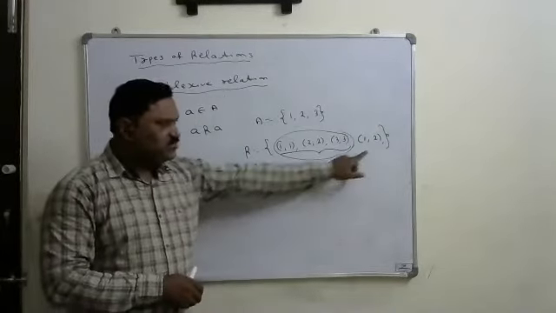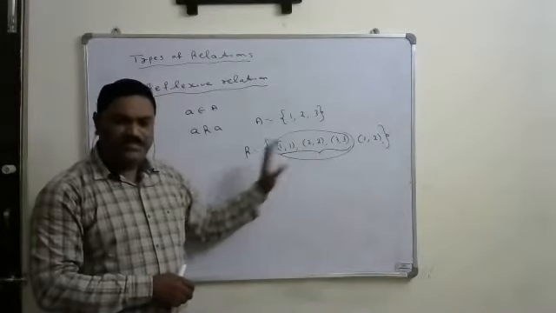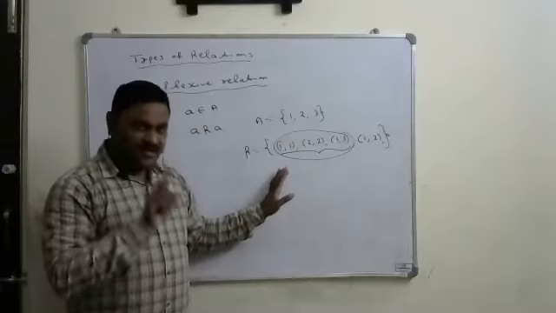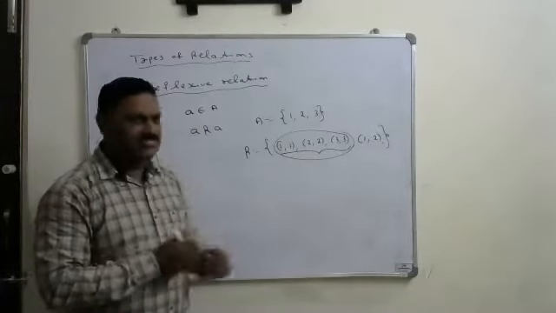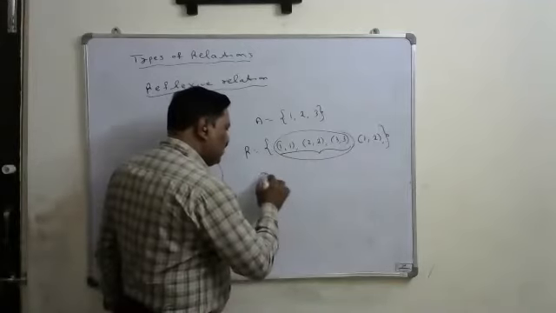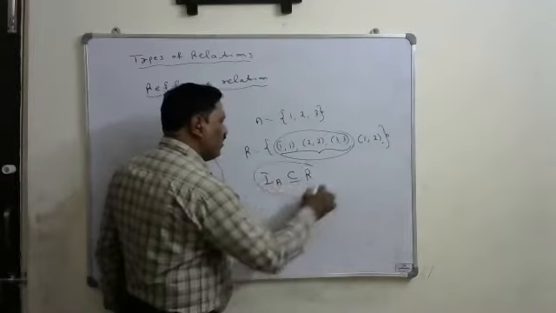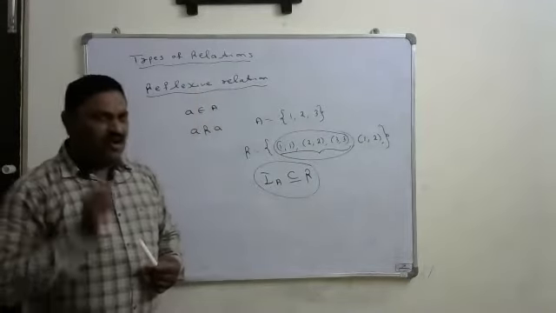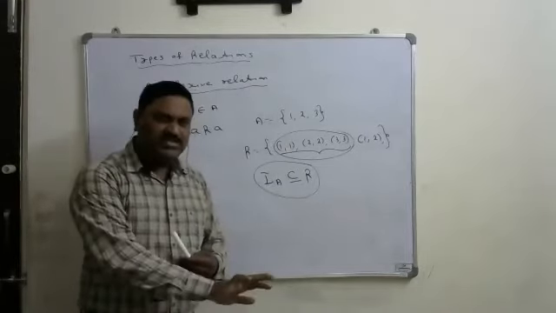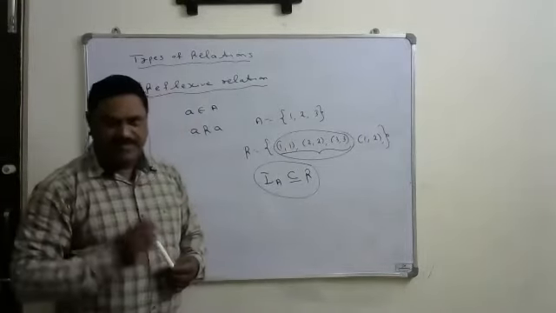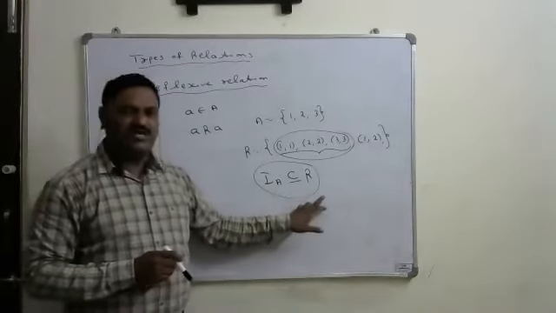This is one of the identity relations, and in that, this is one of the reflexive relations. The identity relation will be a subset of this. That's why the identity relation is always a subset of the reflexive relation. This is the point you have to remember.